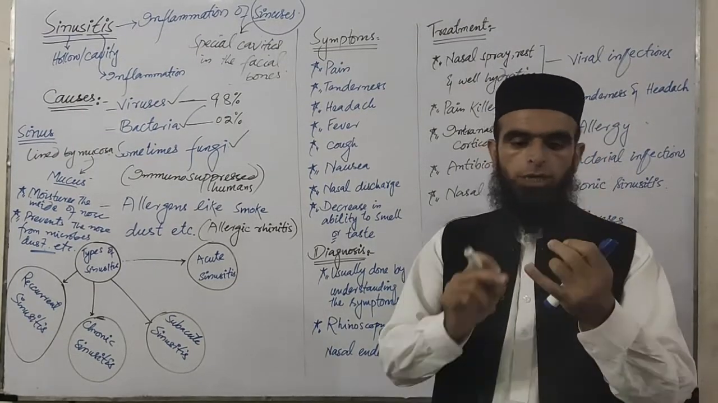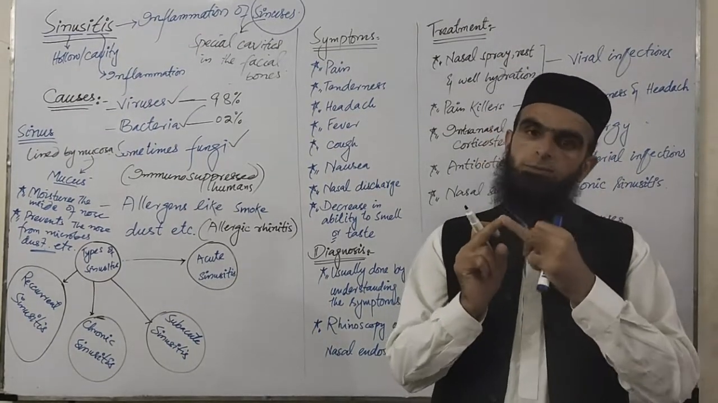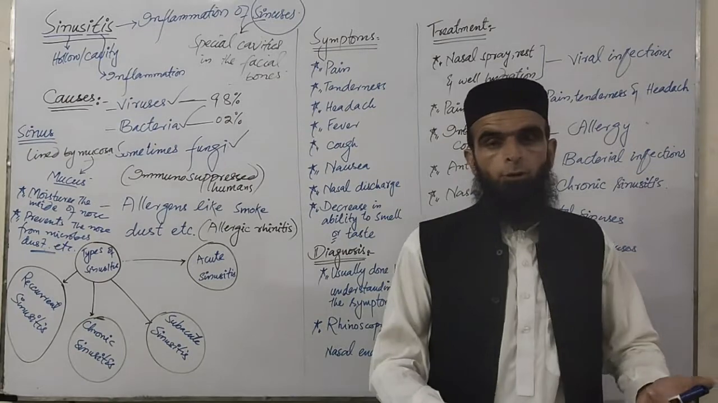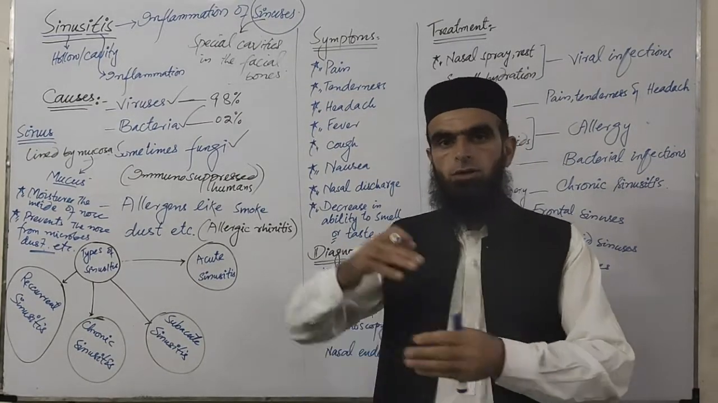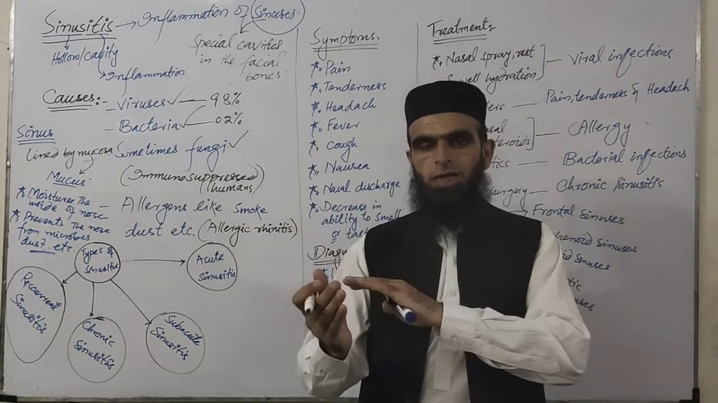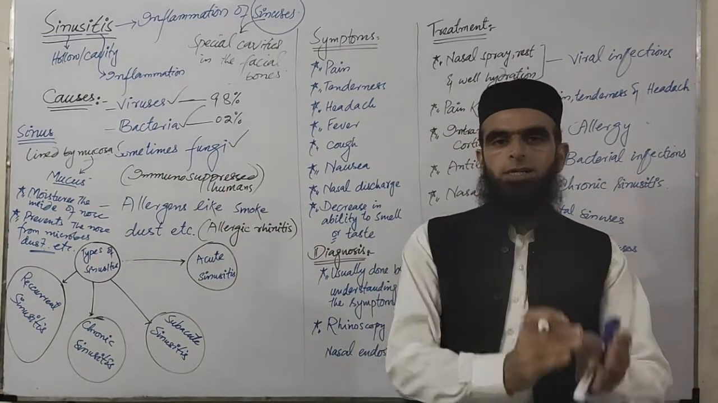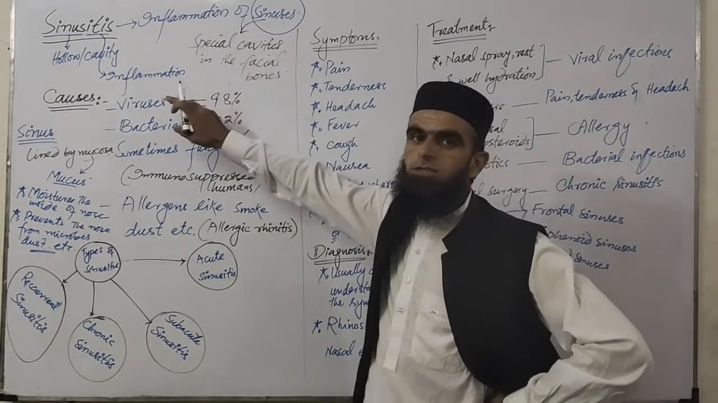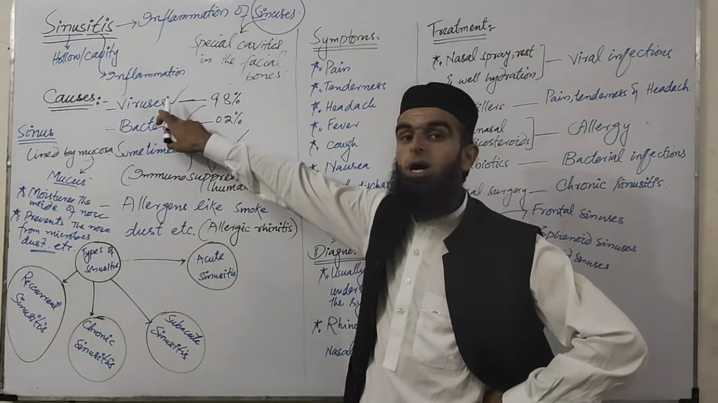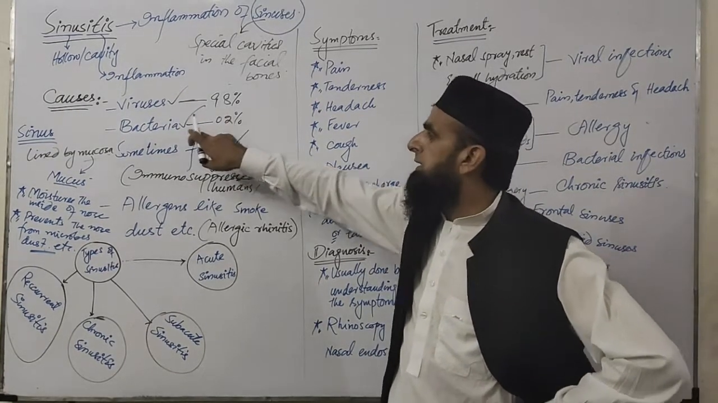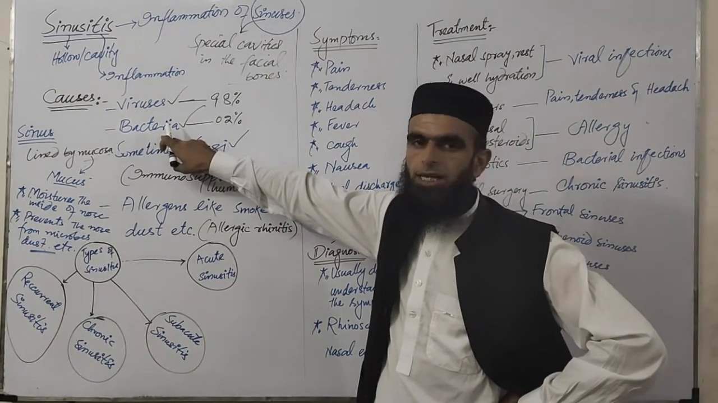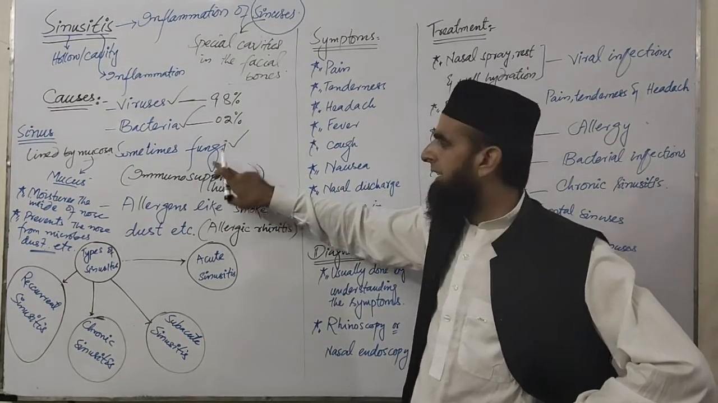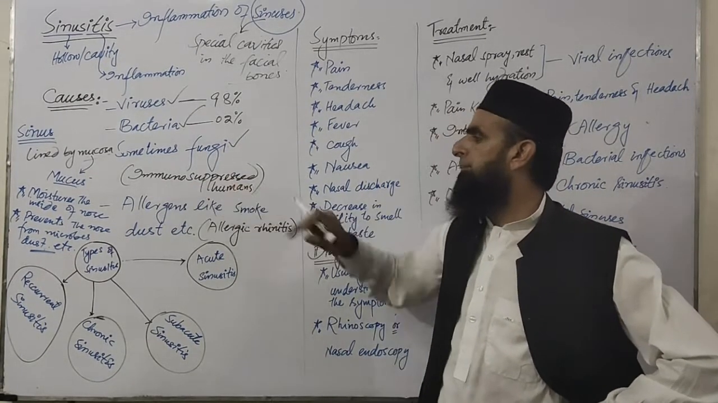Sinusitis is caused in two ways. Either it is infectious, or it is caused by allergens, meaning different chemicals that cause allergy. So another objective can be made over here: sinusitis is of two kinds regarding the causes. One is infectious sinusitis and the other is sinusitis caused by allergens. If it is infectious sinusitis, then about 98% is mostly caused by viruses, viral infection. About 2% is caused by bacteria, a bacterial infection, and sometimes, rarely, it is caused by fungi, in immunosuppressed humans.